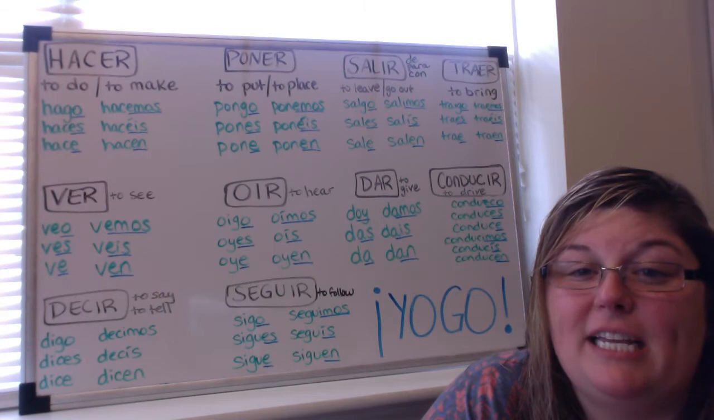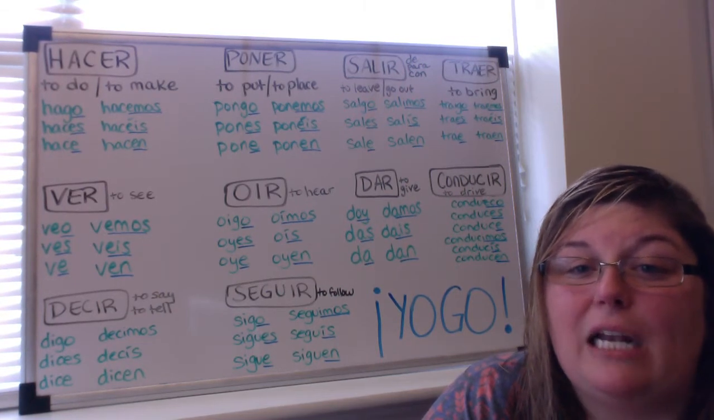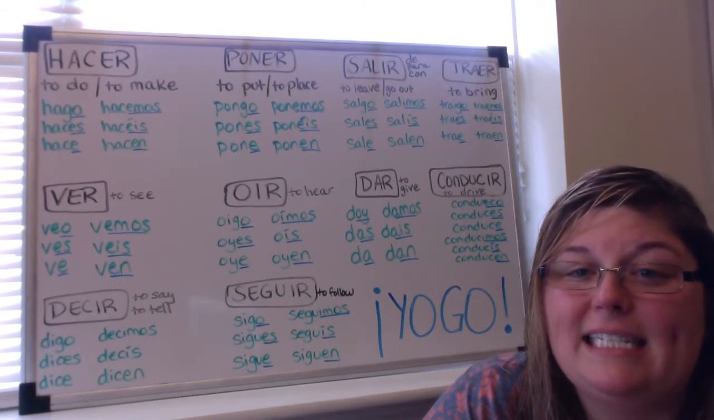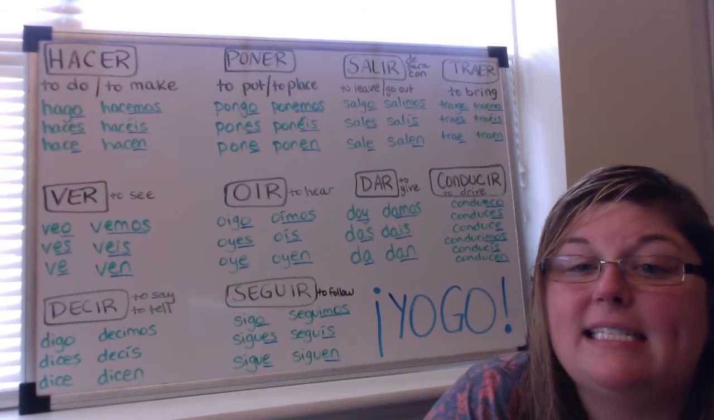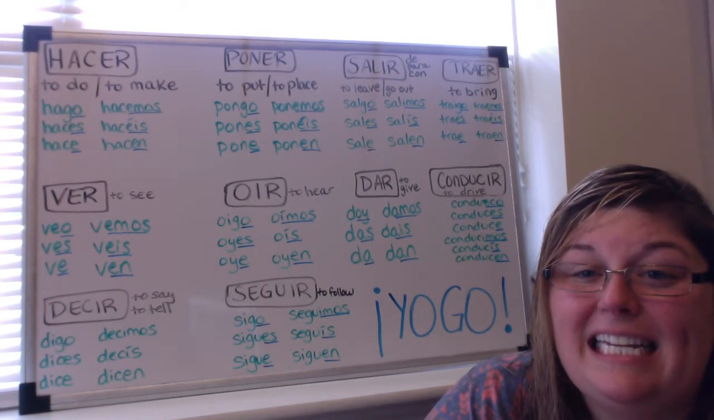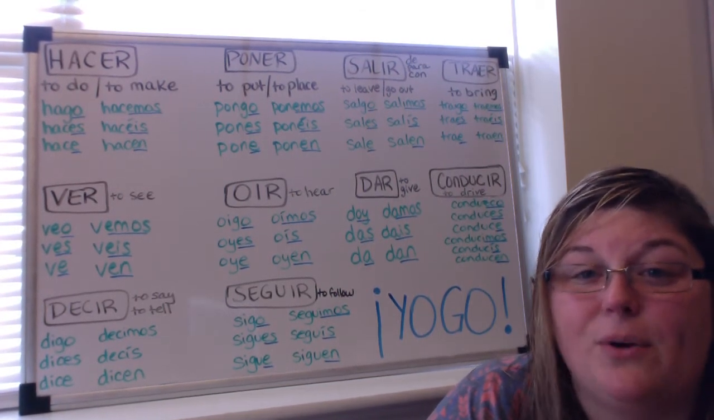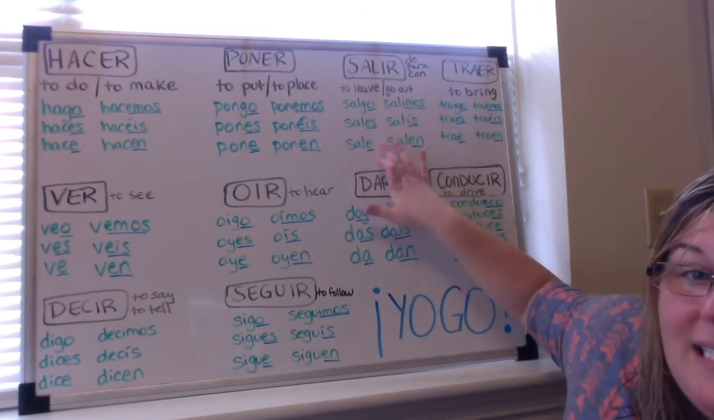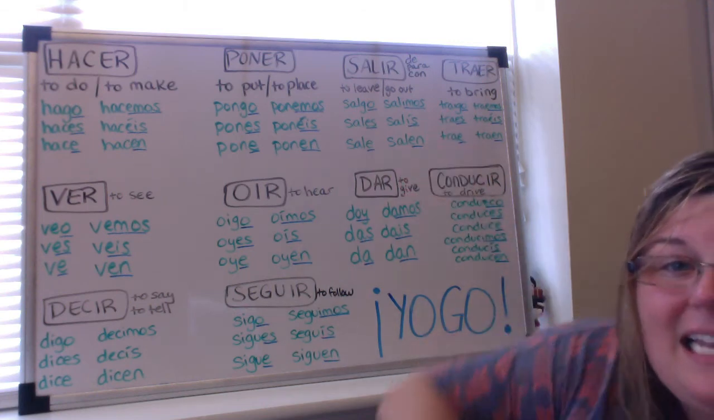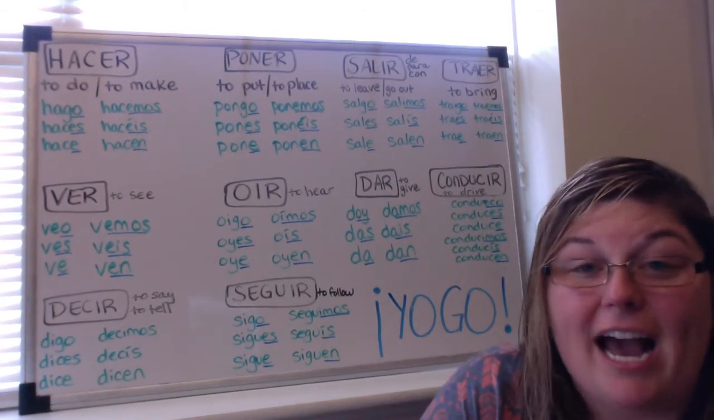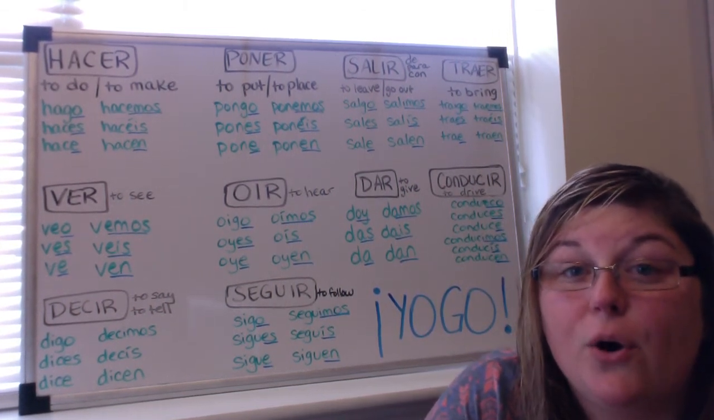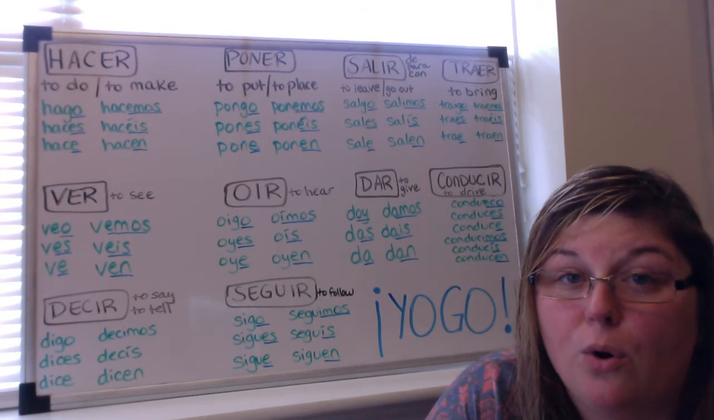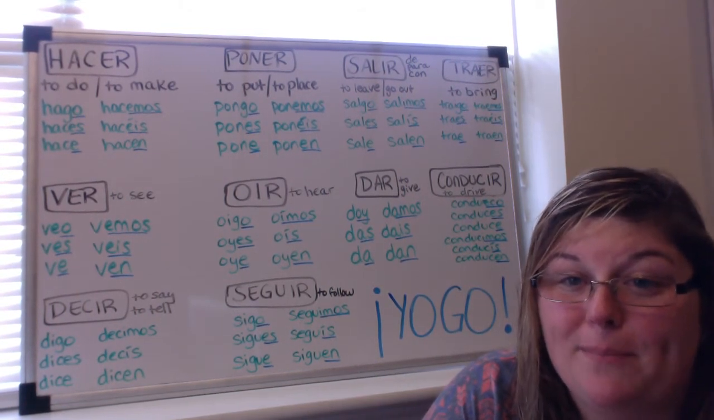And the conjugations go like this. Salgo, sales, sale, salimos, salís, and salen. So again, you'll notice this is an IR verb, and the endings o, es, e, imos, is, and en are just like any other IR verb. It's just that in the yo form, it's salgo. So it's irregular in the yo form.